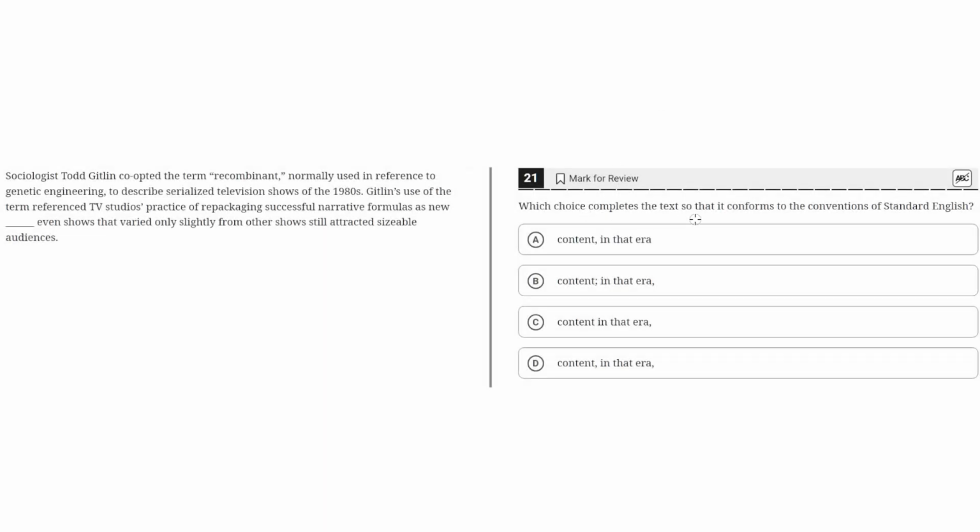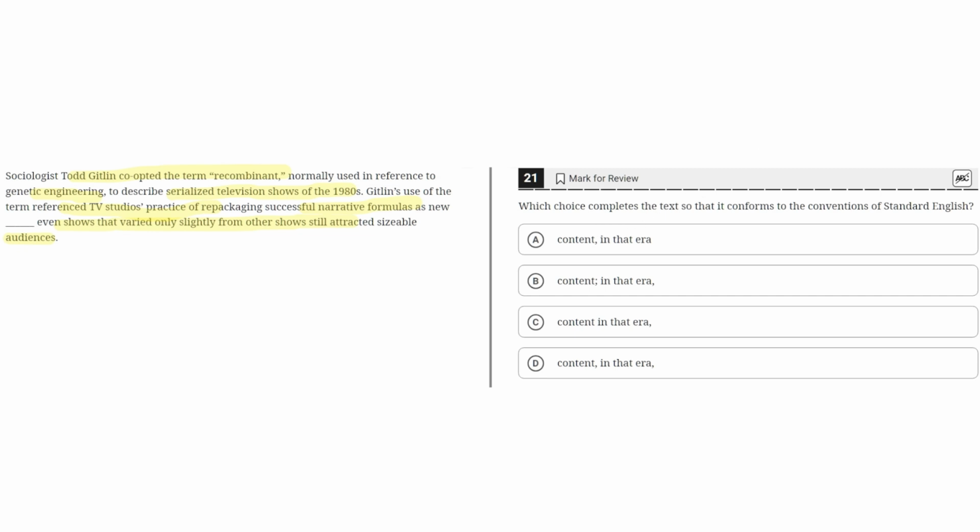Which choice completes the text so that it conforms to the conventions of standard English? Sociologist Todd Gitlin co-opted the term recombinant, normally used in reference to genetic engineering, to describe serialized television shows of the 1980s. Gitlin's use of the term referenced TV shows' practice of repackaging successful narrative formulas as new blank. Even shows that varied only slightly from other shows still attracted sizable audiences.